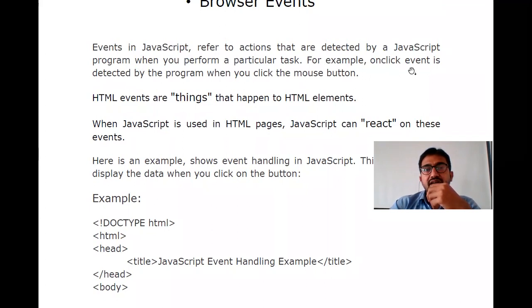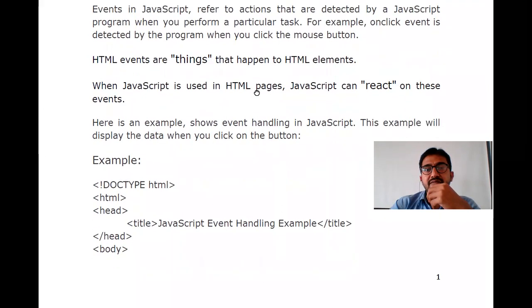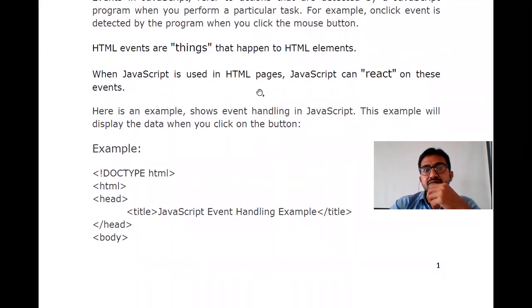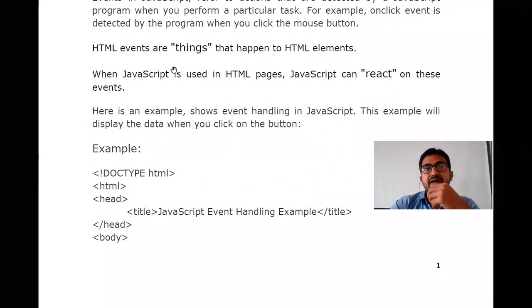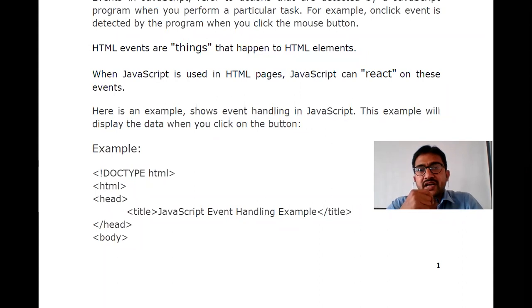Now, for example, the on-click event. We have already seen different on-click examples. HTML events are things that happen to HTML elements when JavaScript is used in HTML pages, so JavaScript can react to these events. Like we have seen, in an HTML element we use the on-click attribute, on-click equal to some function we are triggering. When you click on some element in the HTML, JavaScript automatically reacts to that event. So where you click in the HTML page, who will react? JavaScript. That reaction is called an event.